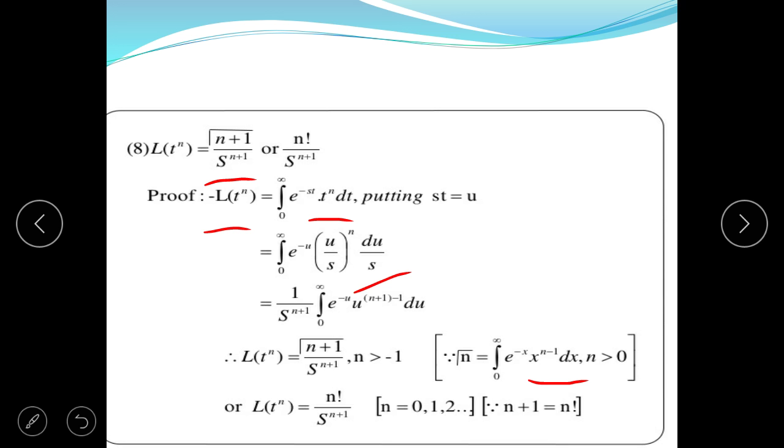So we can write Laplace of t to the power n is equal to gamma n plus 1 divided by s to the power n plus 1 for n greater than minus 1, and Laplace transform of t to the power n is equal to factorial n divided by s to the power n plus 1 for n equal to 0, 1, 2, 3, and so on, because gamma n plus 1 is written as factorial n.